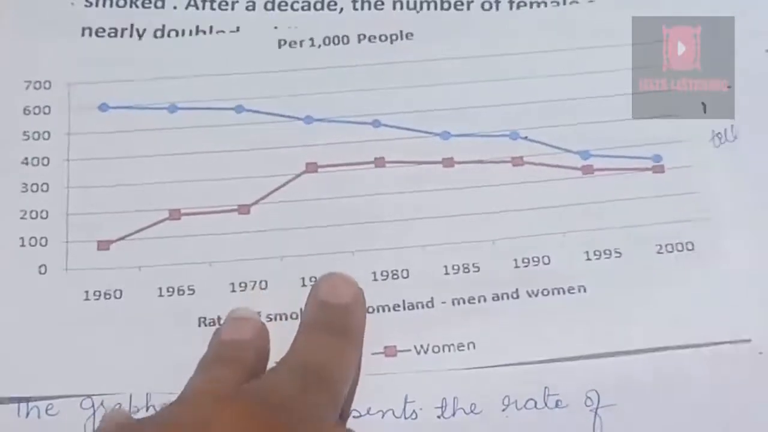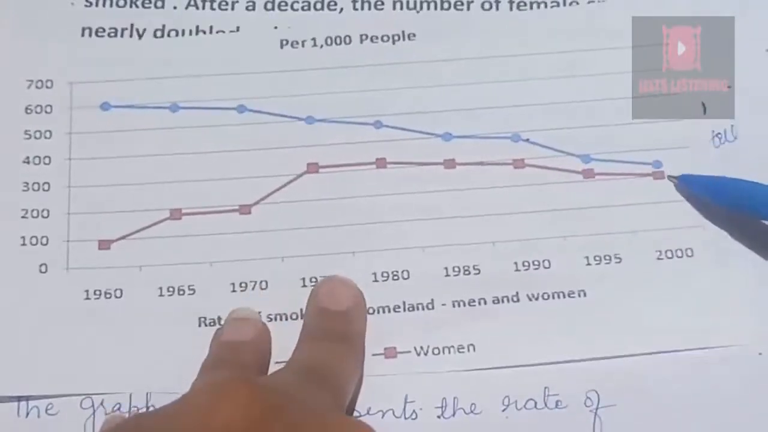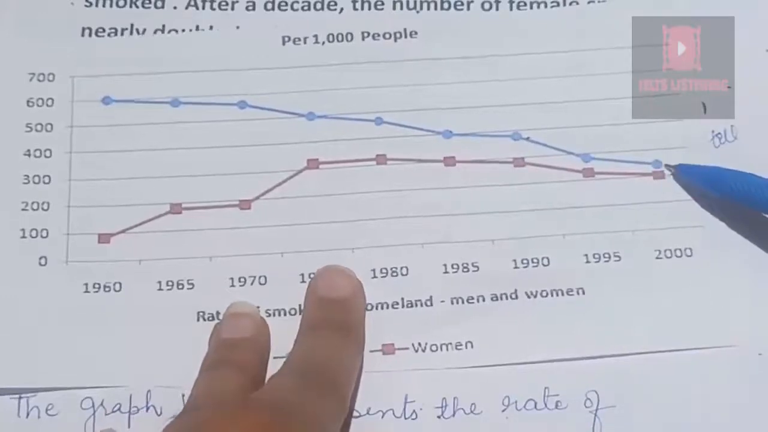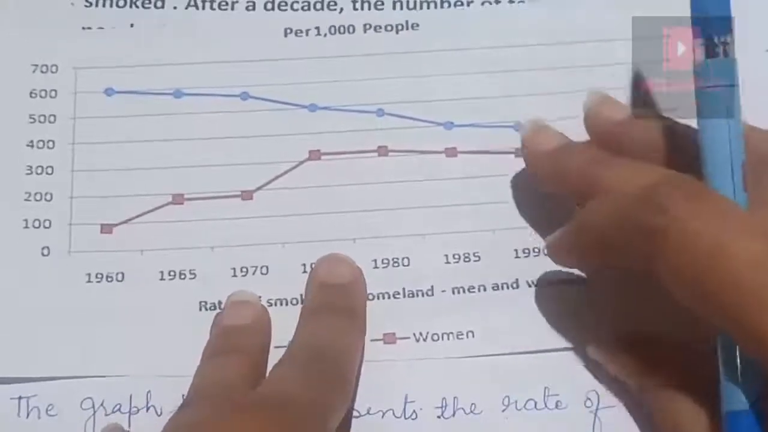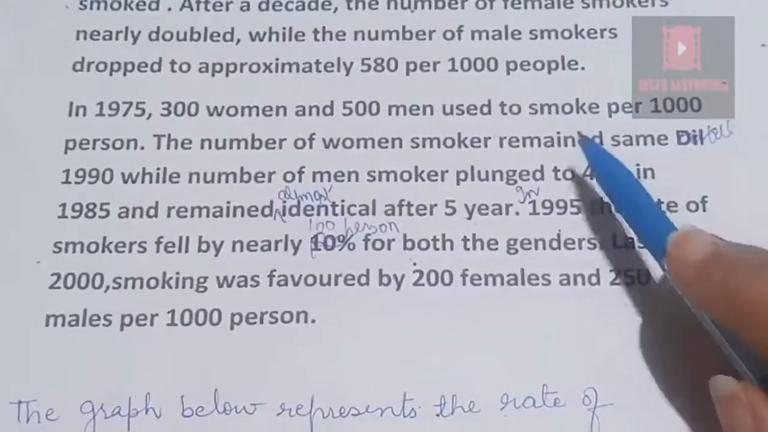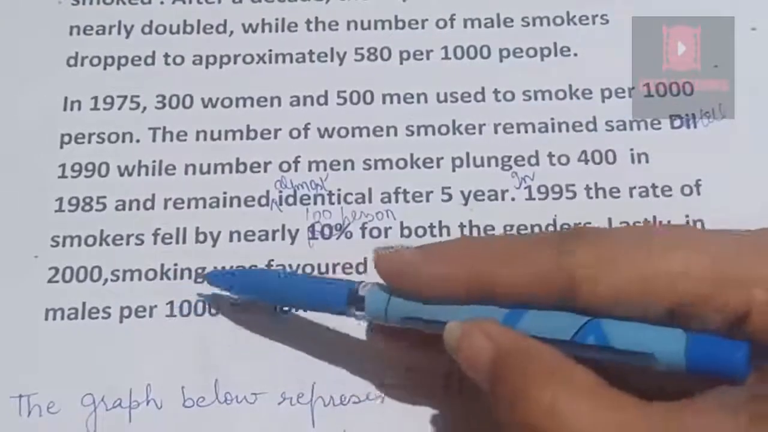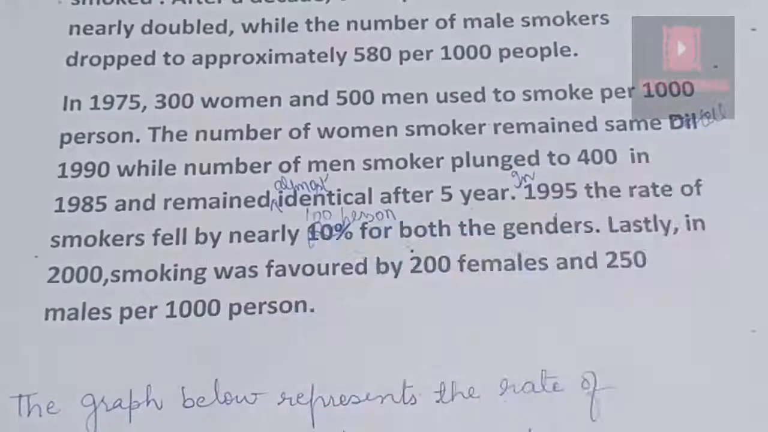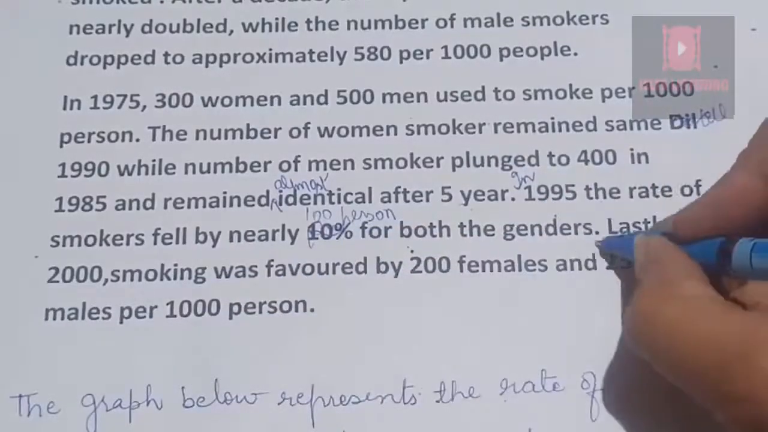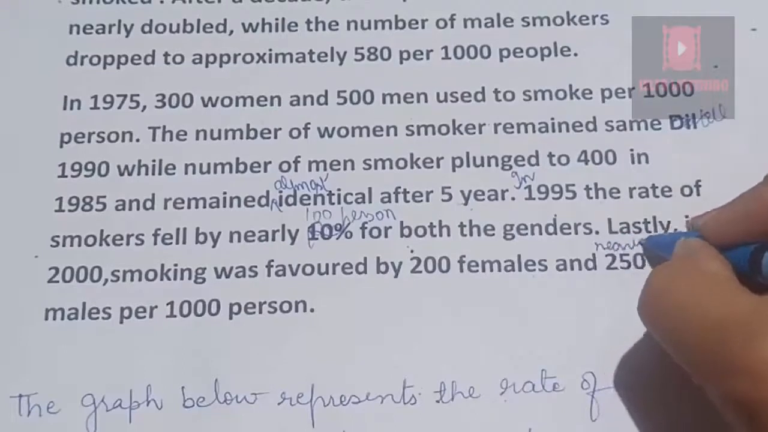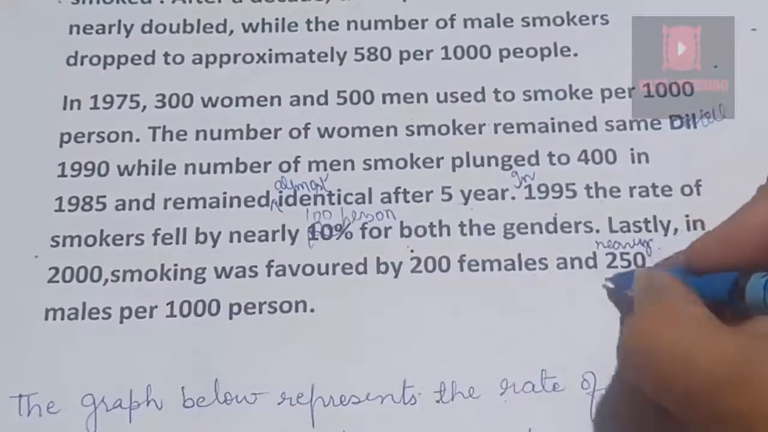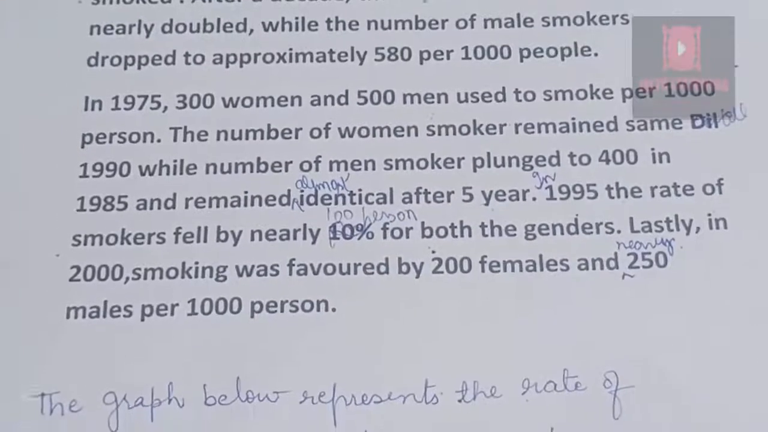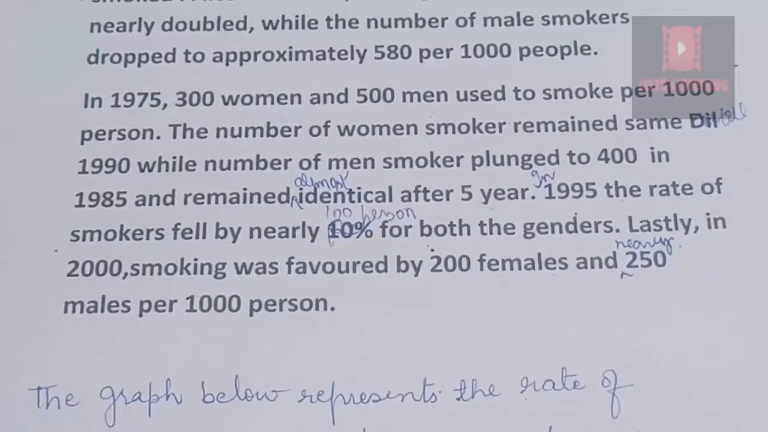And in 2000, women reached 200 and men were nearly 250 who used to smoke. Lastly, in 2000, smoking was favored by 200 females and 250 males per 1000. We can write nearly because the exact amount is not given. So nearly 250 men used to smoke per 1000.